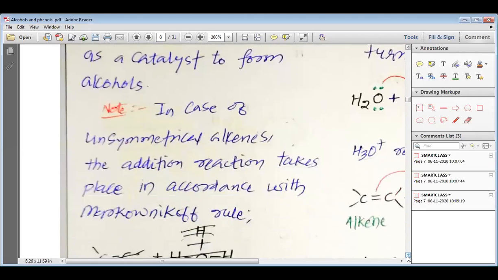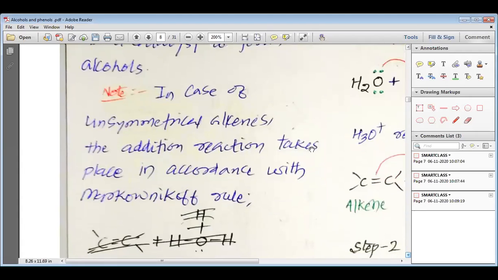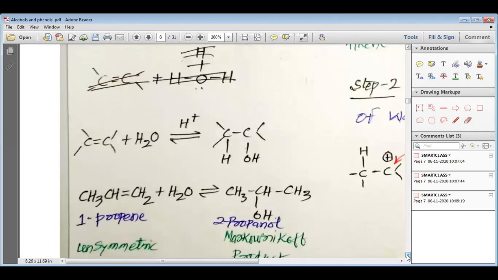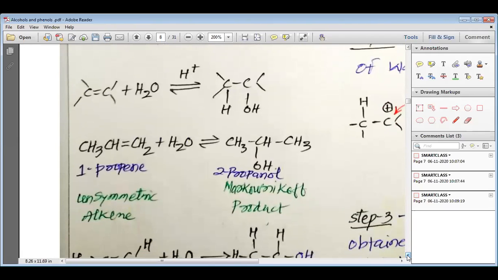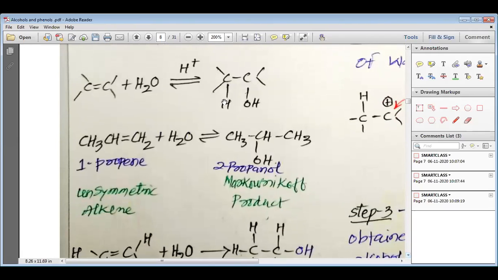But before we see the reaction, let me read a note for you. In case of unsymmetrical alkenes, the addition reaction takes place in accordance with the Markovnikov rule. So you need to understand that the addition takes place according to the Markovnikov rule. Now let us look at the addition of water to the alkene.